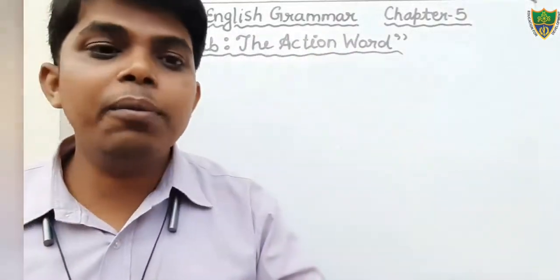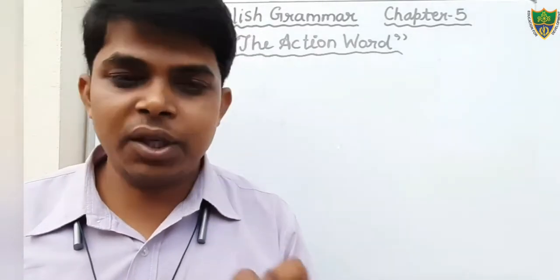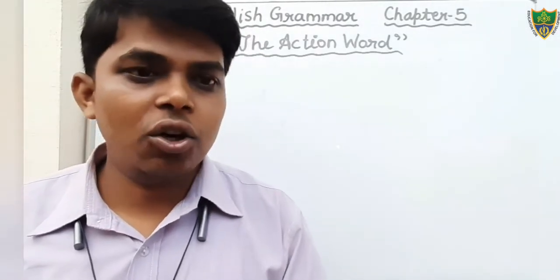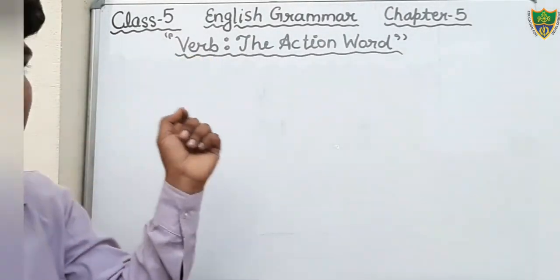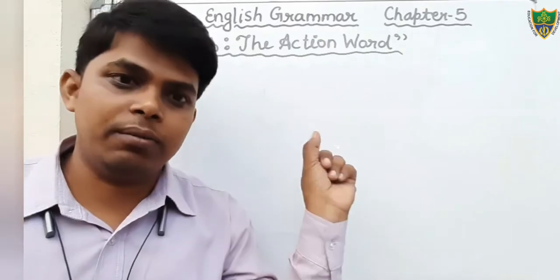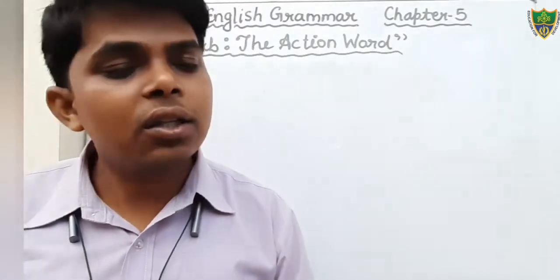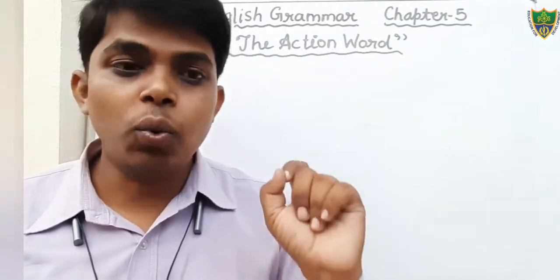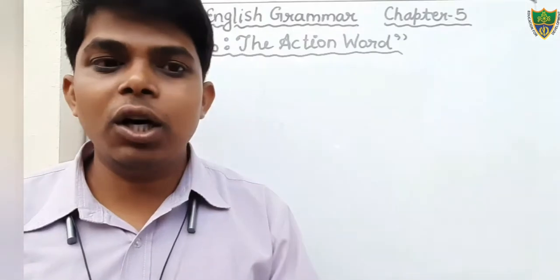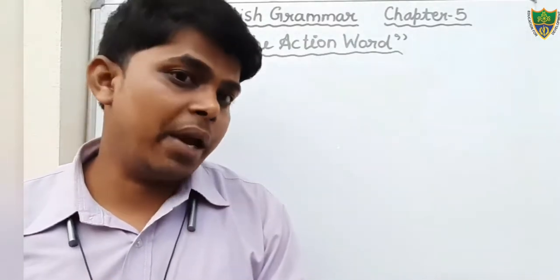It means the word that denotes the action done by the subject in the sentence. The word which denotes the action is known as verb. Sometimes it also shows possession, and sometimes it also shows the state of being. What is verb? Verb is a word that denotes the action, possession or state of being.